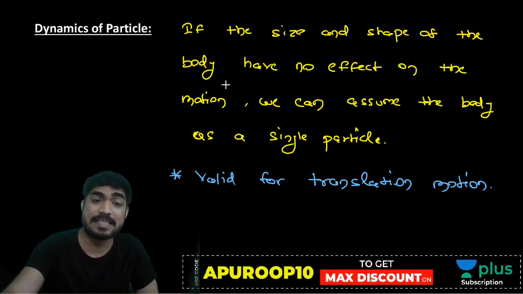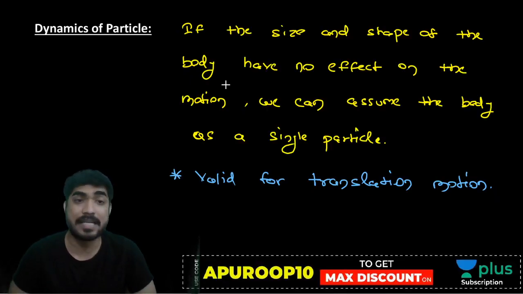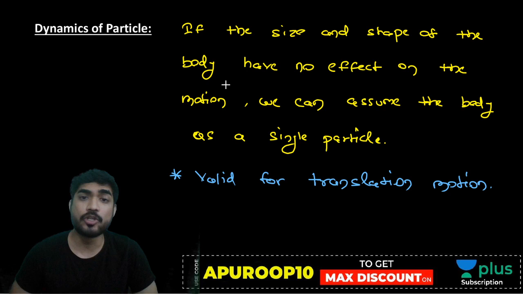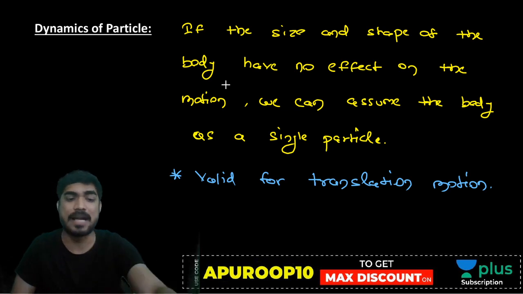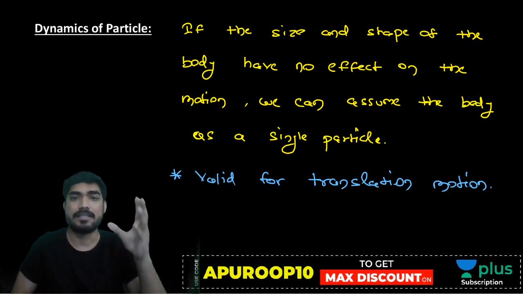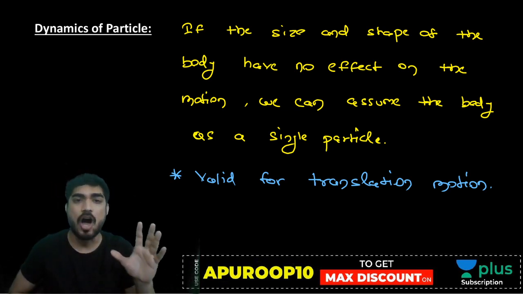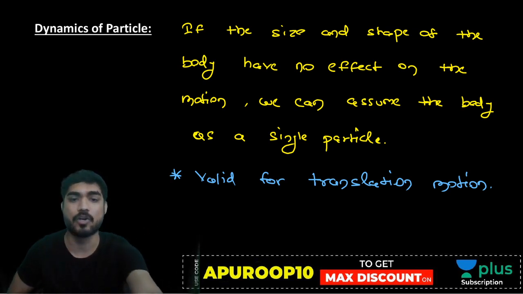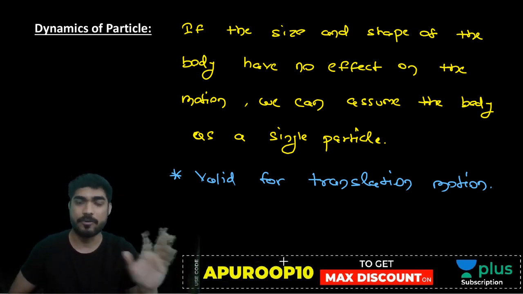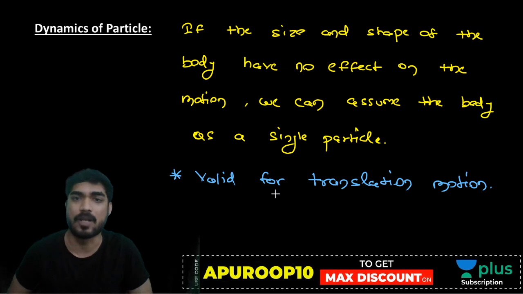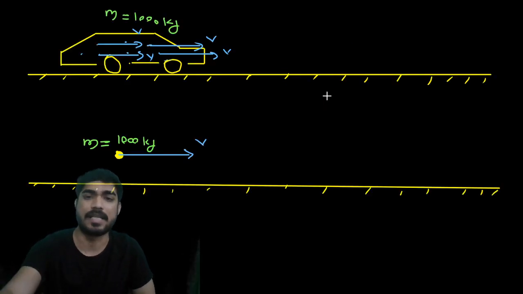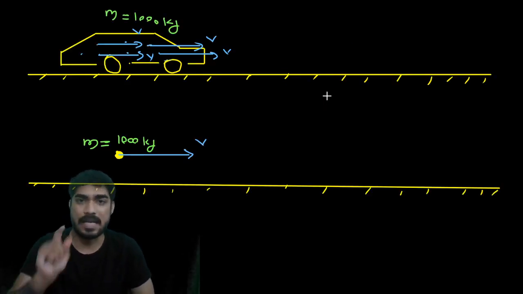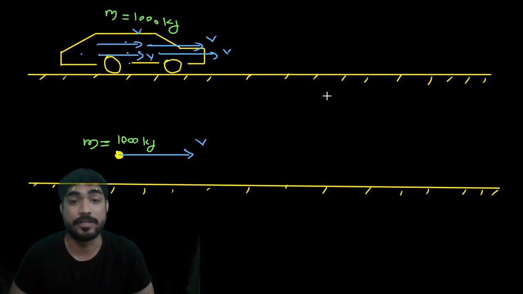So in translation motion every particle has the same velocity, and you don't have to consider the shape and size of the body. Even if you consider the body to be a single particle, your answer is not going to change.